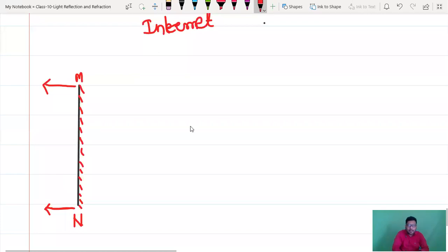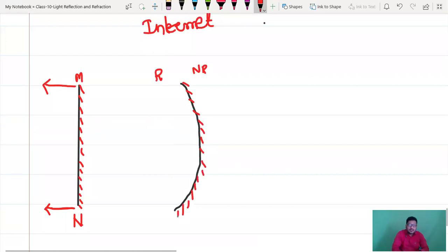Automatically you can see that the mirror will be like this, isn't it? You can observe a curve. Now which one is reflecting? This one is reflecting, this one is non-reflecting. So draw lines like this.